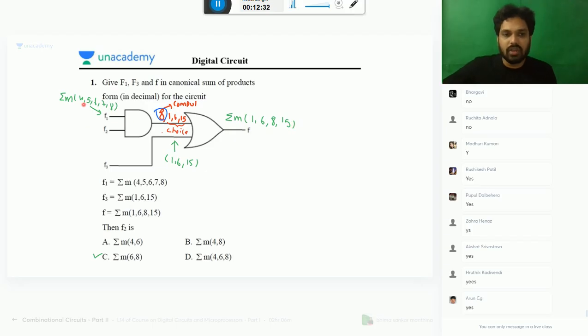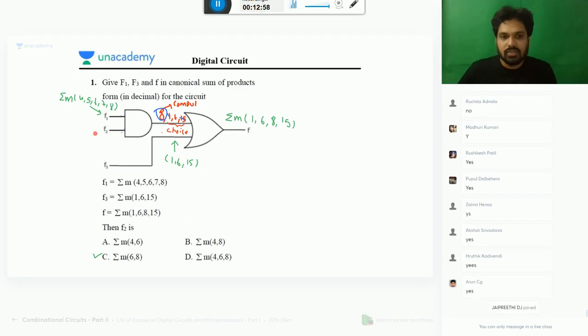Now come back. Here 4, 5, 6, 7, 8 is there. So here 1, 6, 15 may be present, because for AND operation both must be present, then only it will come. Please understand, for AND operation both must be present. Of 1, 6, 15, 1 is not there here, 6 is there, 15 is not there. So you will strike off 1 and 15. So here 6 and 8 can be present. In that, 6 is a choice,